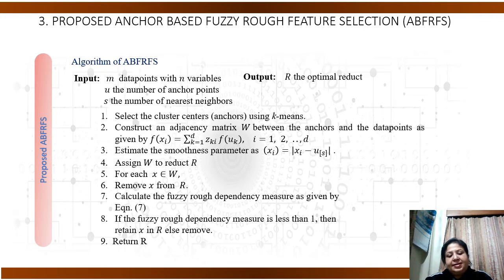And if we find that the fuzzy rough dependency measure is less than 1, on consideration that the data point under consideration has been removed from the reduct, then we retain that particular data point in R, else we remove it, and finally we return the reduct R. The output of the algorithm is the optimal reduct R.